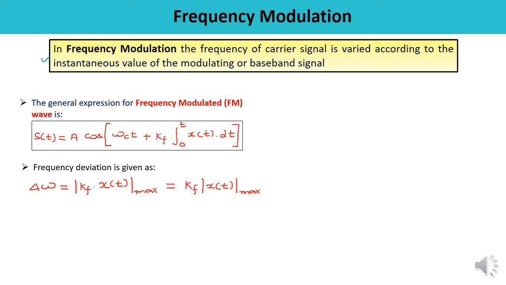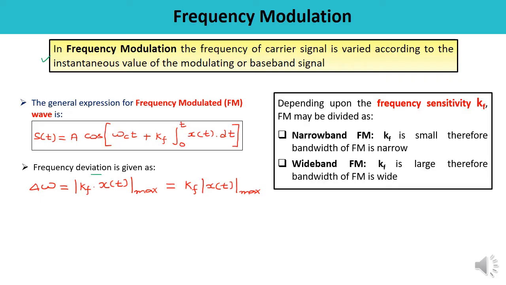There is one more important term which I have already discussed, that is the frequency deviation. Frequency deviation is denoted by delta omega, and this can be calculated as kf into x of t, its maximum value. Where kf is the frequency sensitivity, this is a constant, it means the maximum value of x of t defines the frequency deviation.